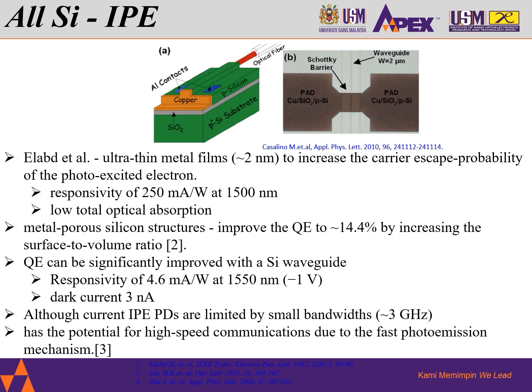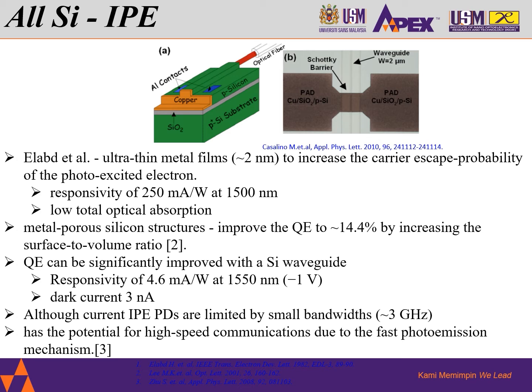Later, metal porous silicon structures were exploited to improve the QE to around 14.4% by increasing the surface to volume ratio itself. Recently, it has been demonstrated that QE can significantly improve by coupling the IPE PD with a silicon waveguide.